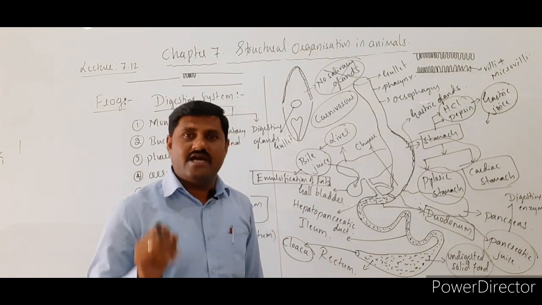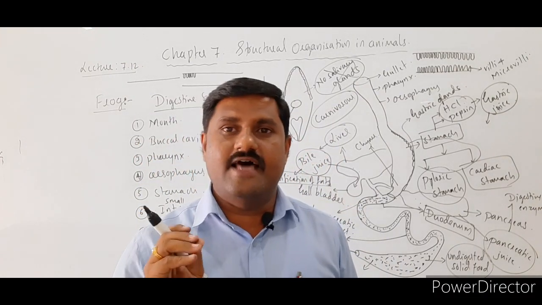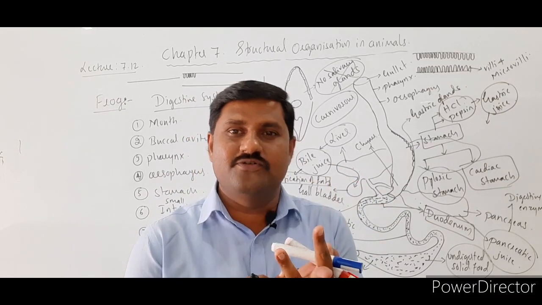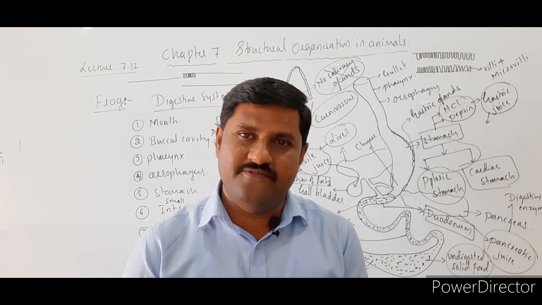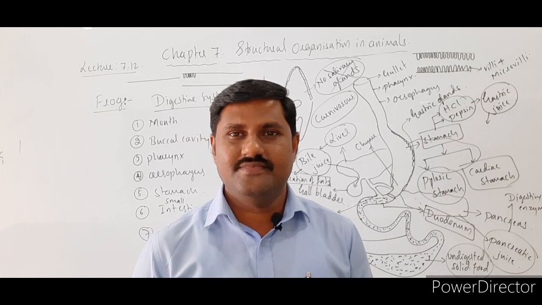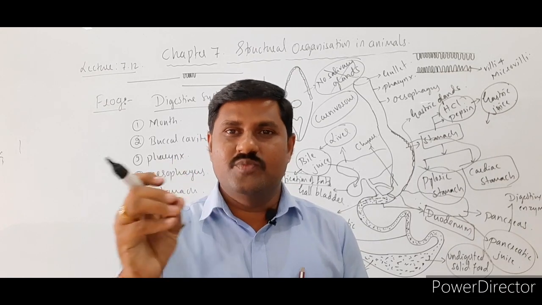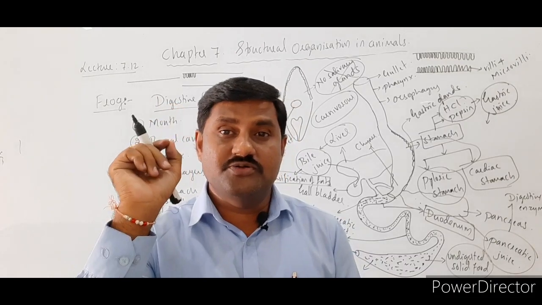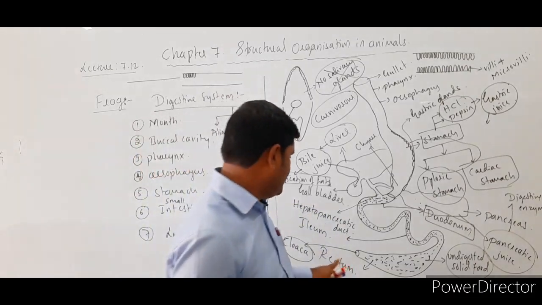So see here, the cloaca is the common passage or the common opening that helps in removal of the undigested food material, that is the excretory product, and it is also the opening for removal of the waste products, that is nitrogenous waste, that is urine, and it is also helpful for the passage of the products of the reproductive system, that is, removal of sperms as well as eggs through this common passage.